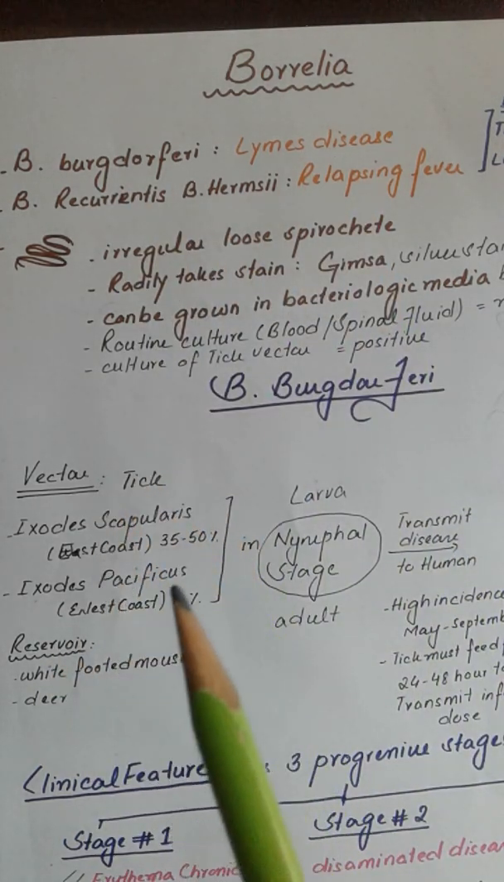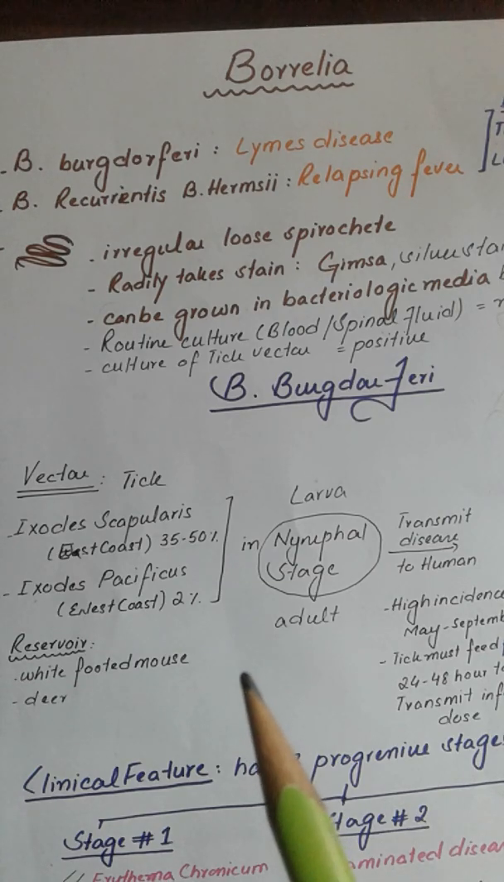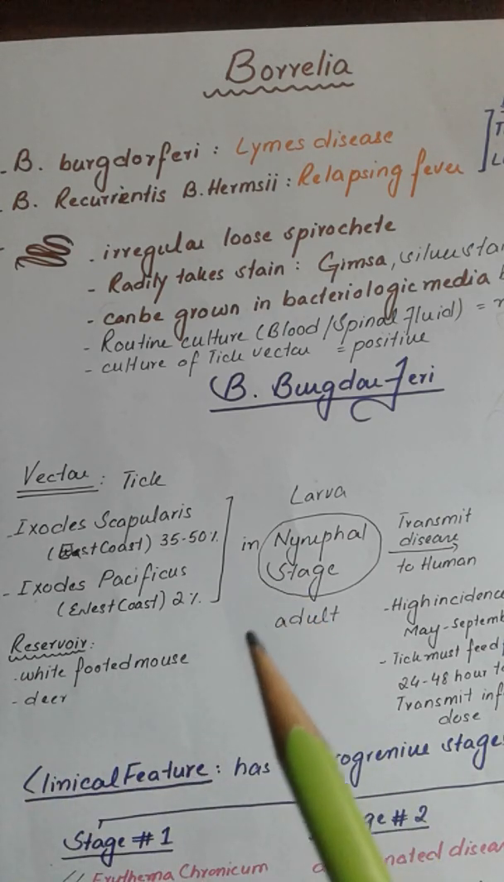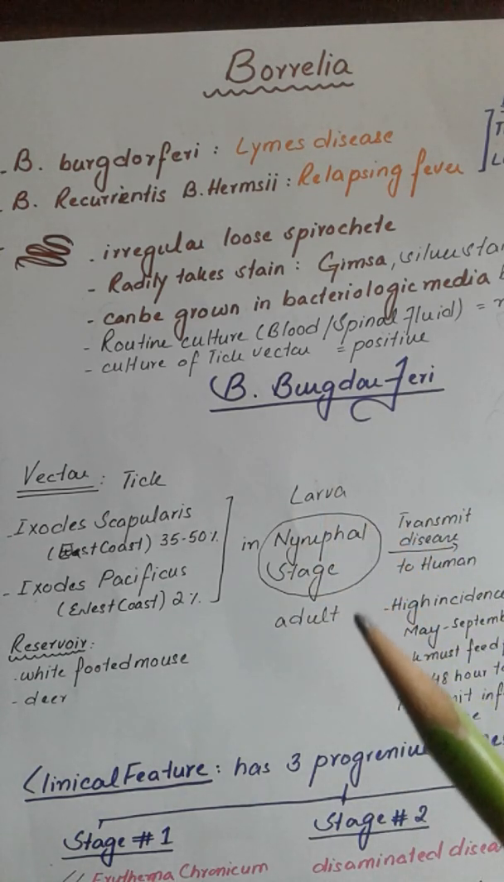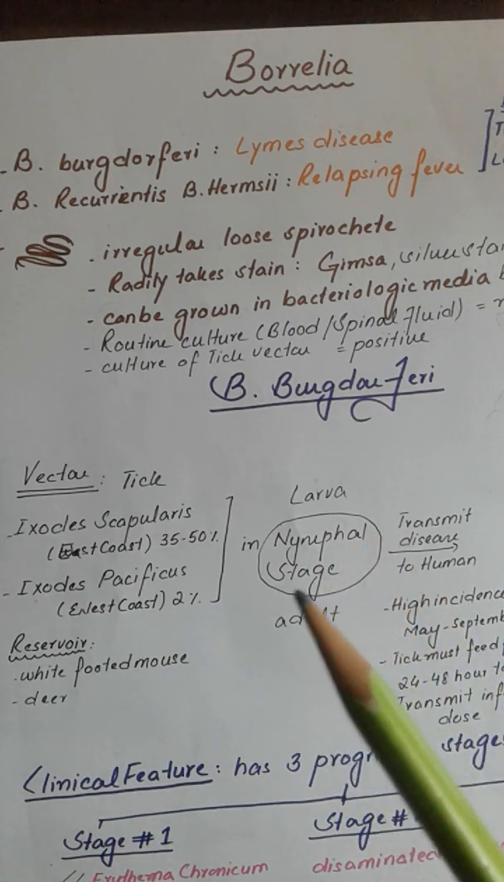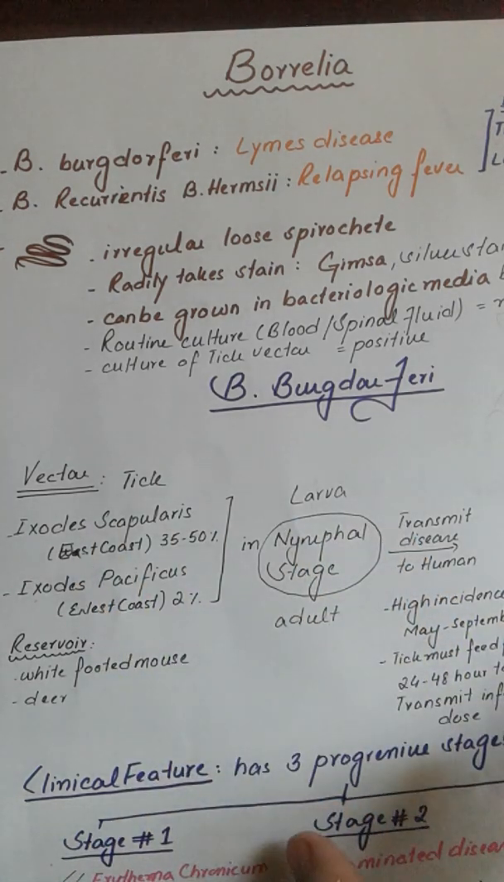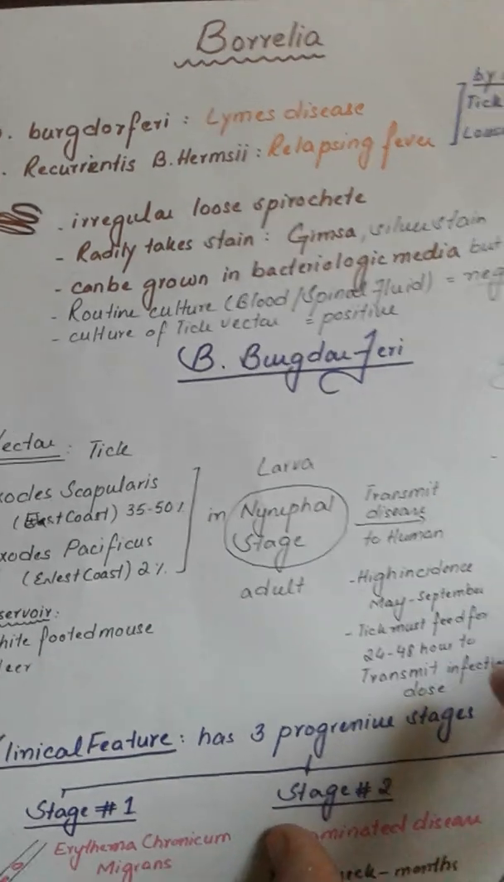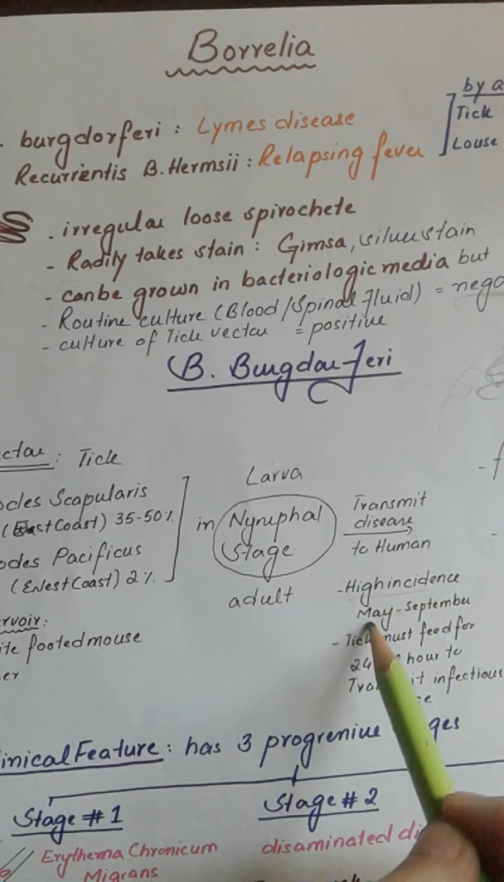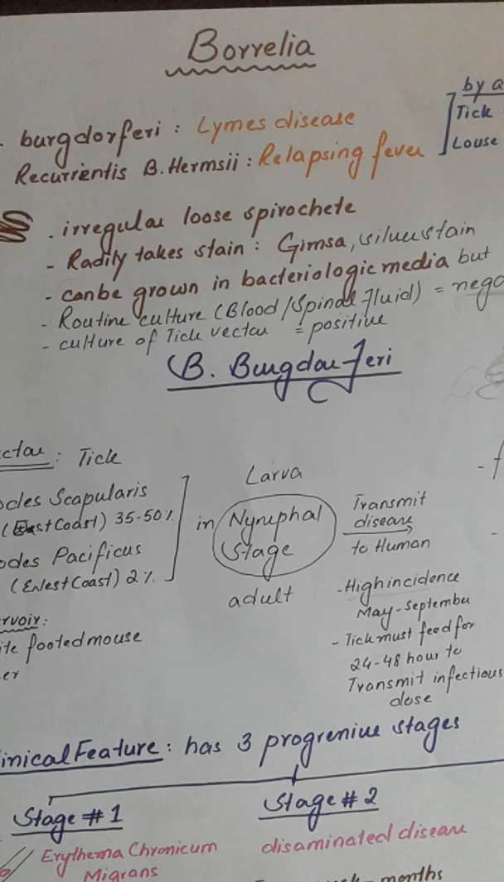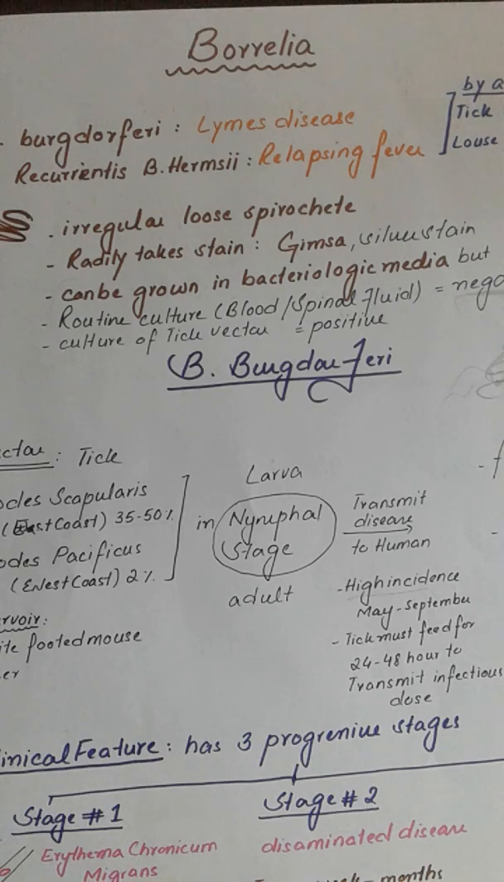Now, the tick has a specific stage of life in which it is more infective. We know a tick has various stages of life, which consist of larva, nymphal stage, and adult. The most infective of all these stages is the nymphal stage. As it is transmitted to humans, this disease has a high incidence in the months of May to September, which is mostly across the summers, and this tick must feed for at least 24 to 48 hours before becoming infectious.